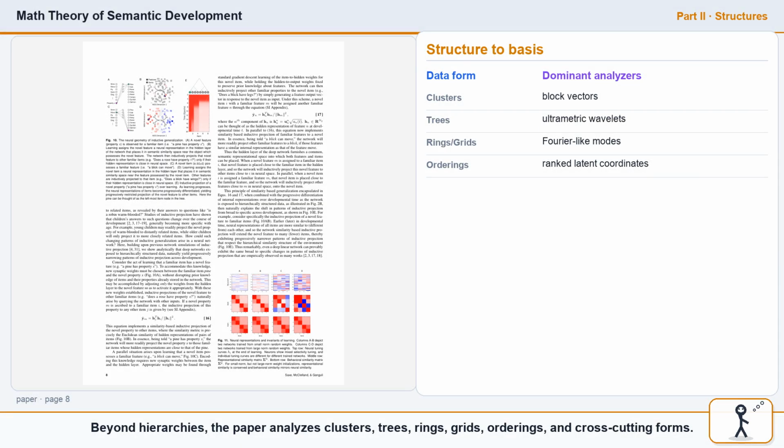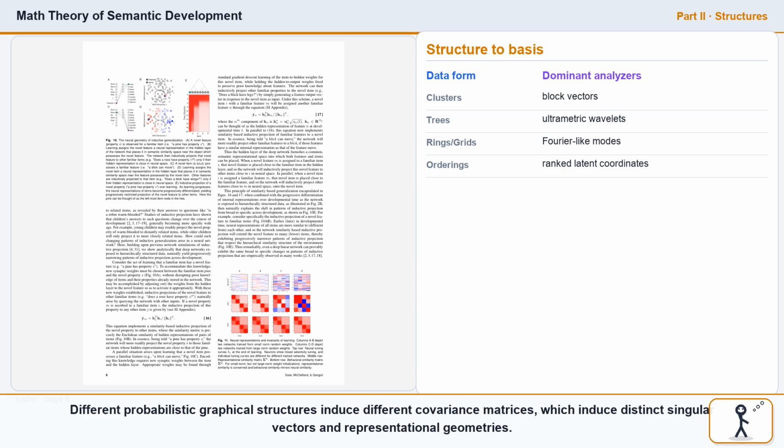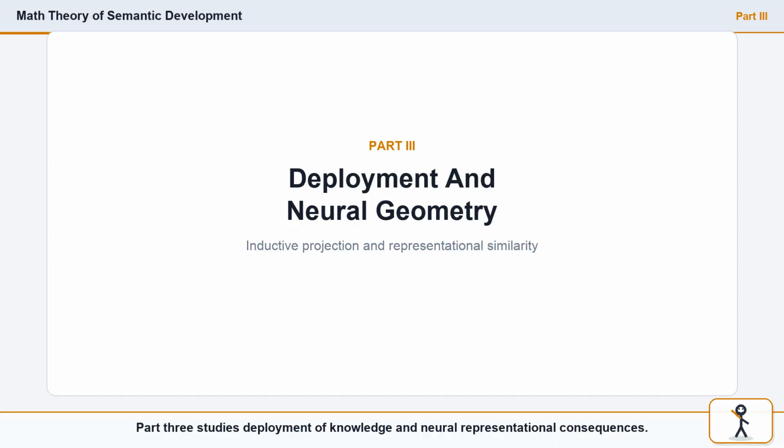Beyond hierarchies, the paper analyzes clusters, trees, rings, grids, orderings, and cross-cutting forms. Different probabilistic graphical structures induce different covariance matrices, which induce distinct singular vectors and representational geometries. Part 3 studies deployment of knowledge and neural representational consequences. The key result is that inductive projection is controlled by hidden space similarity geometry.